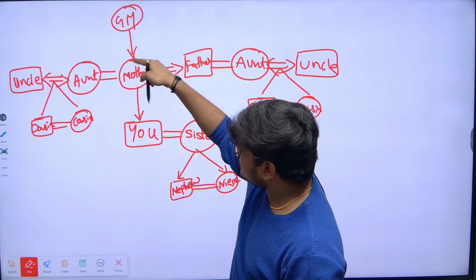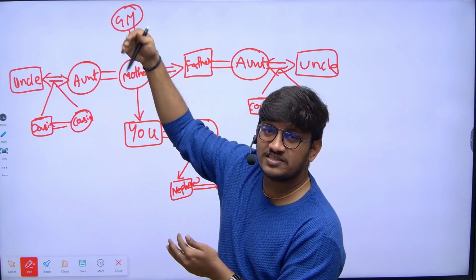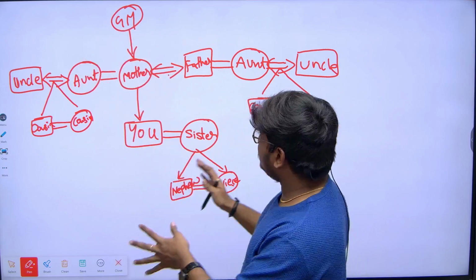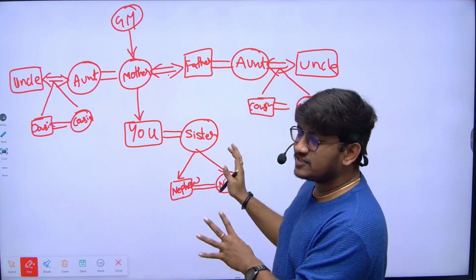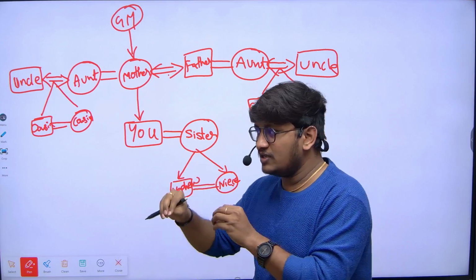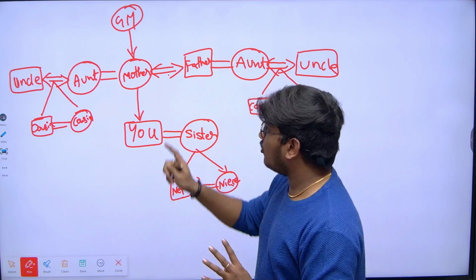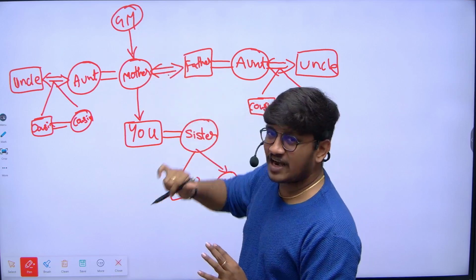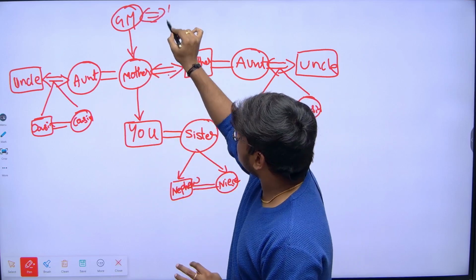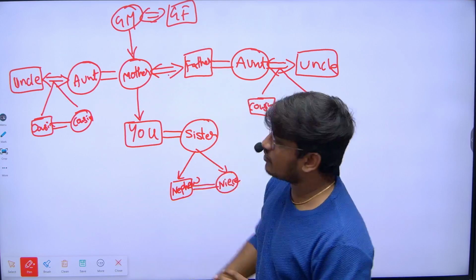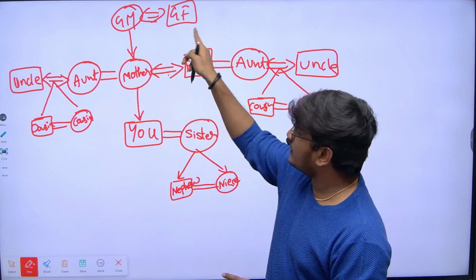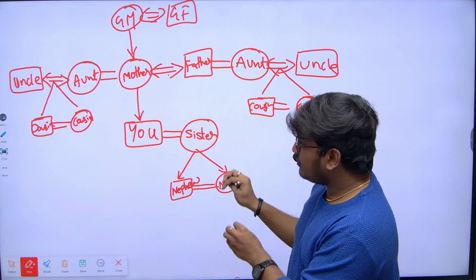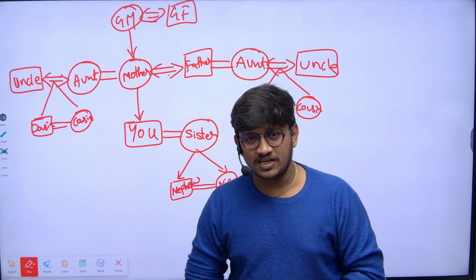So when I'm using this direction, I'm going for the next generations. I'm just discussing in brief, just for 5 to 10 minutes, what are the relations that we have in the concept of blood relations. So mother's mother is grandmother, obviously. Grandfather is grandmother's husband, so this symbol indicates a couple, again so grandfather. So these are the minimum basic things that we should understand now.